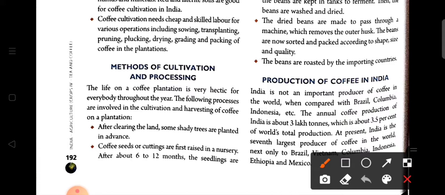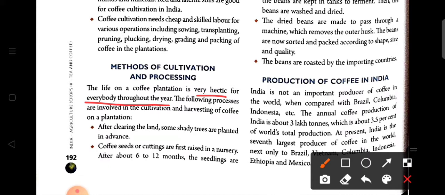Now, life on a coffee plantation is very hectic for everybody throughout the year. Why can we say that? Because there are various steps that must be followed for the processing and cultivation of coffee. So now we are going to discuss the following processes involved in the cultivation and harvesting of coffee on the plantation.